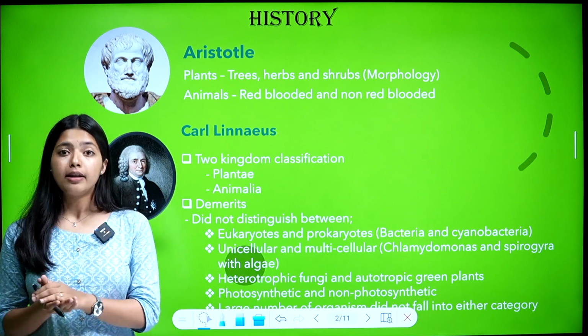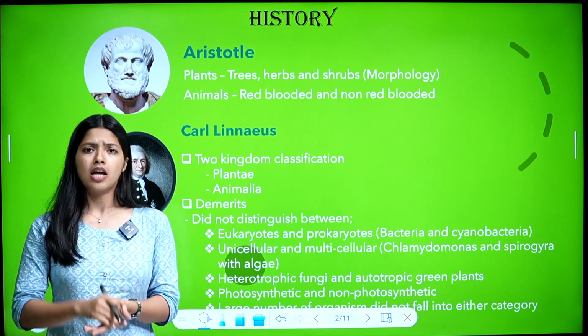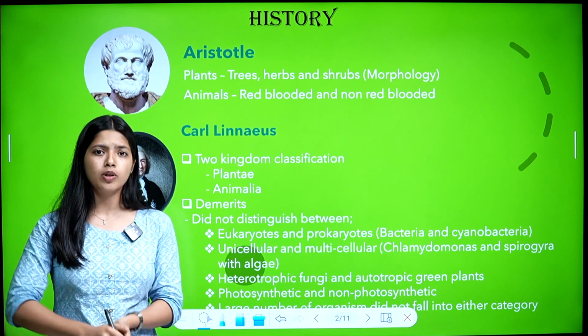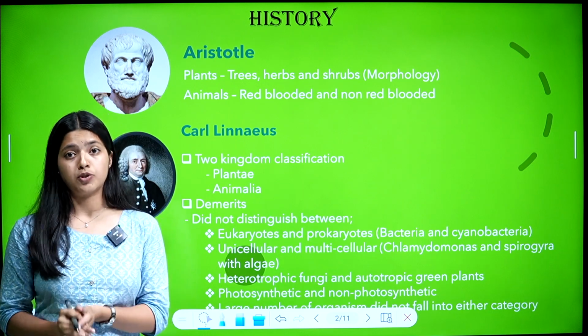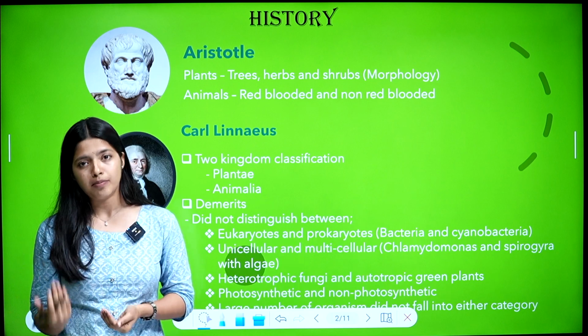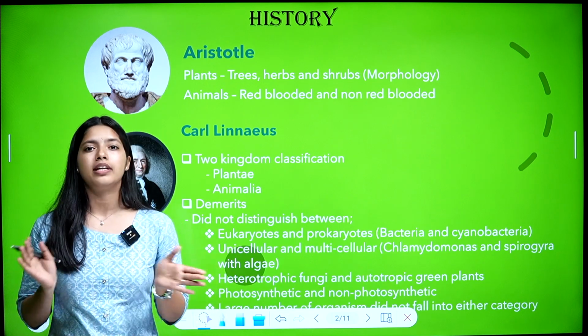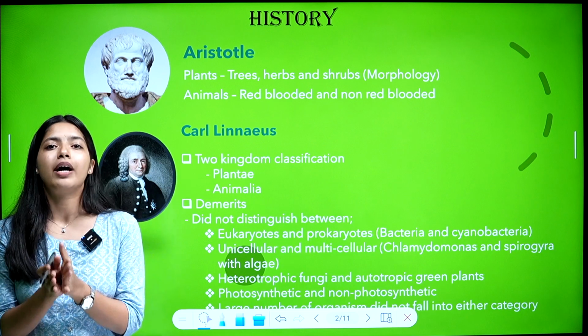That means animals that have red-colored blood, and animals without red-colored blood. We humans are red-blooded animals. Who is Aristotle? He is the father of biology.